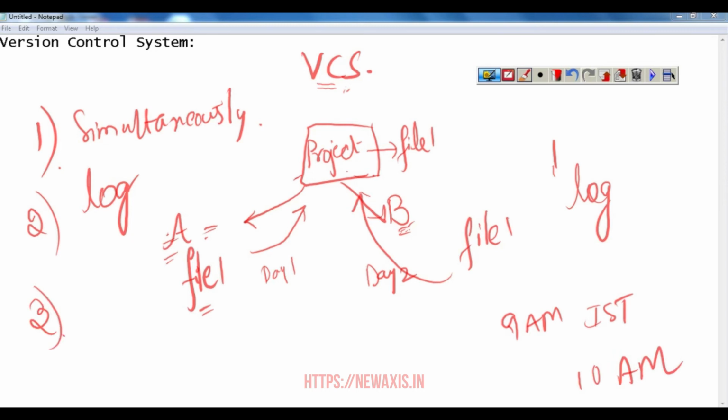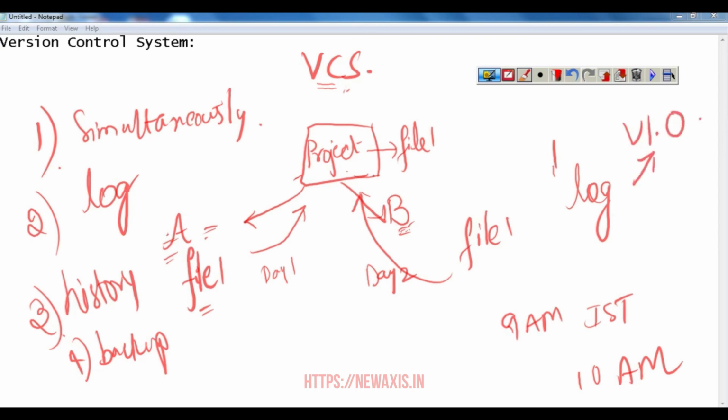Again there comes another need: maintaining the history of revisions. We may have different versions of the files, different revisions, so the complete history should be there. Backup should be maintained. Files should not be deleted or overwritten. Let's say we were working on version 1. The client came and asked to modify it, make some modifications. Always have different versions.